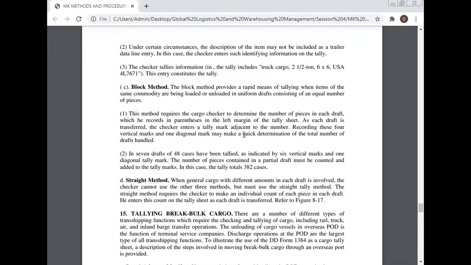Recording 4 vertical marks and 1 diagonal mark makes a quick determination of the total number of drafts handled. If 7 drafts of 48 cases have been tallied, as indicated by 6 vertical marks and 1 diagonal mark, the number of pieces contained in a partial draft must be counted and added to the tally mark. In this case, the total is 382 cases.